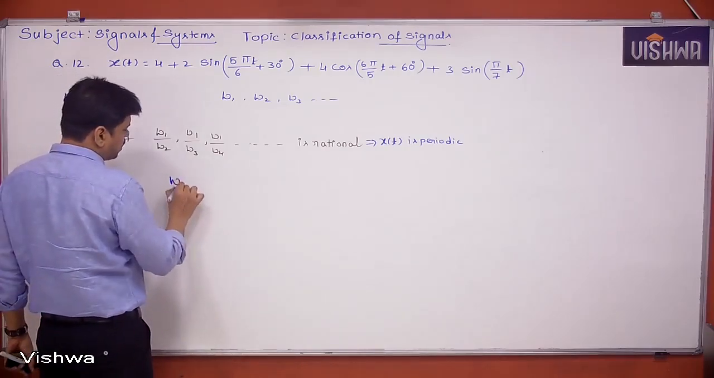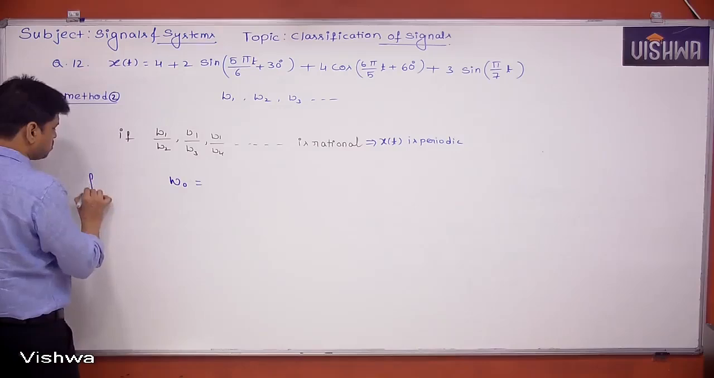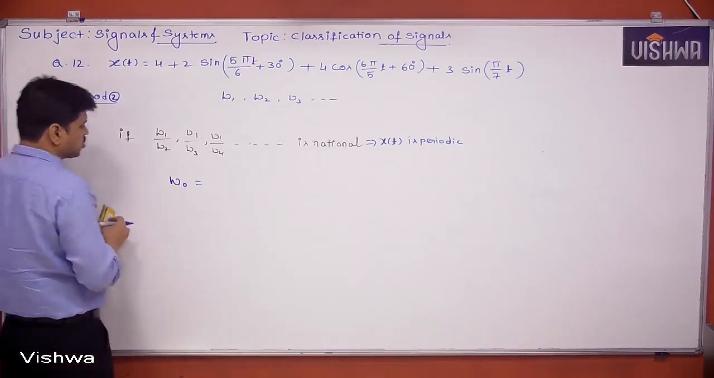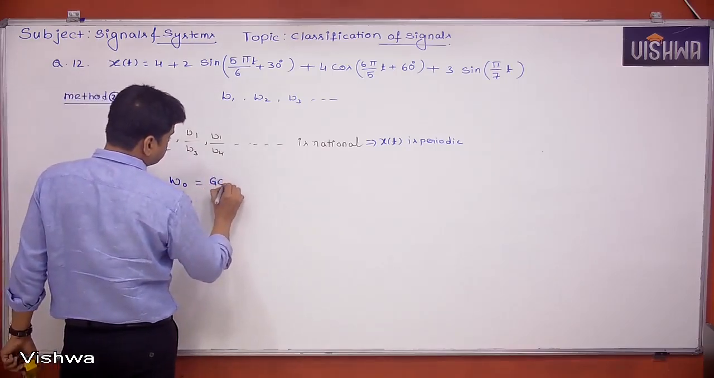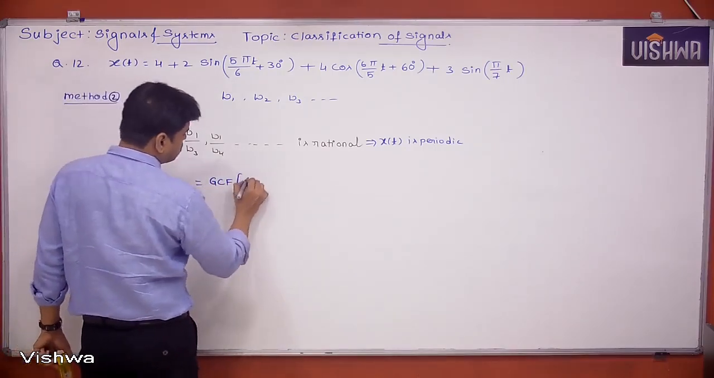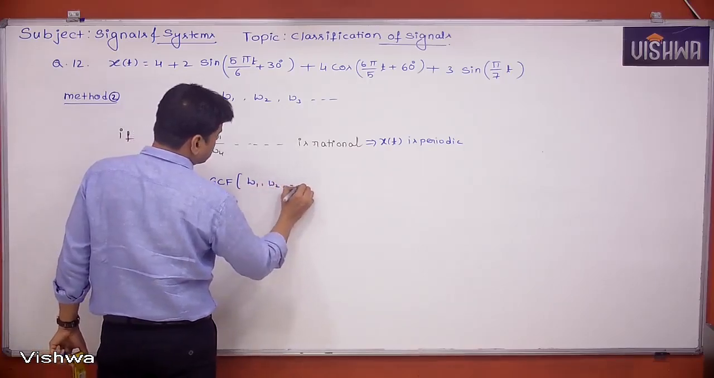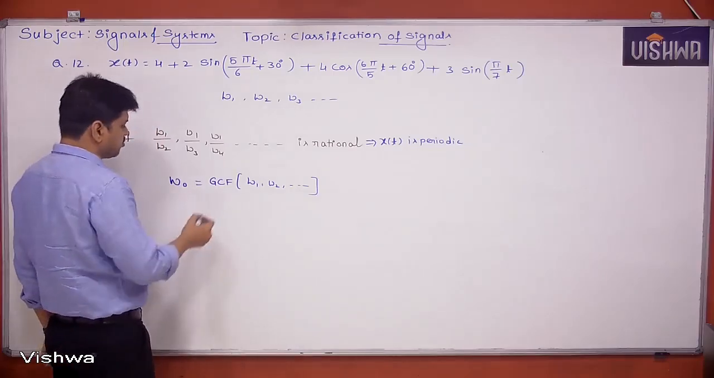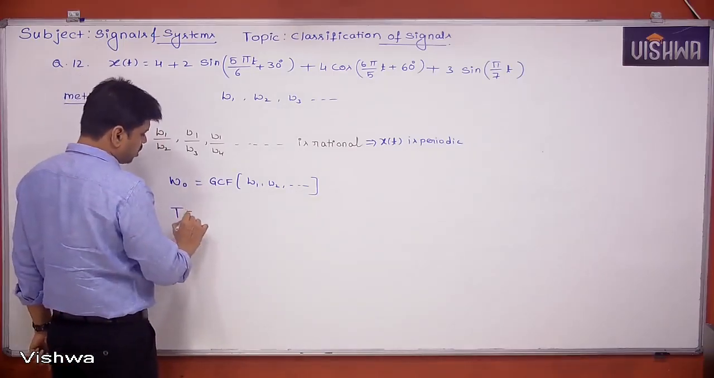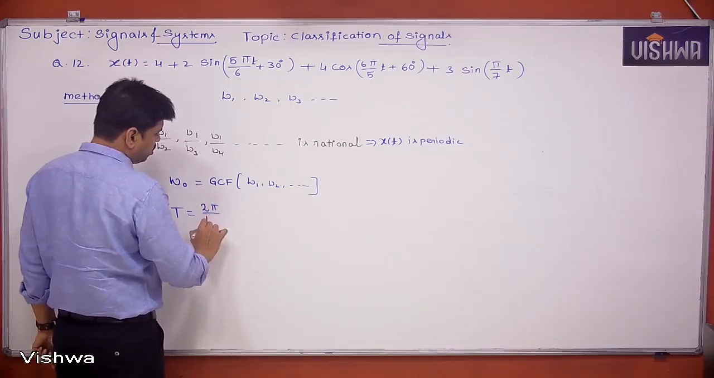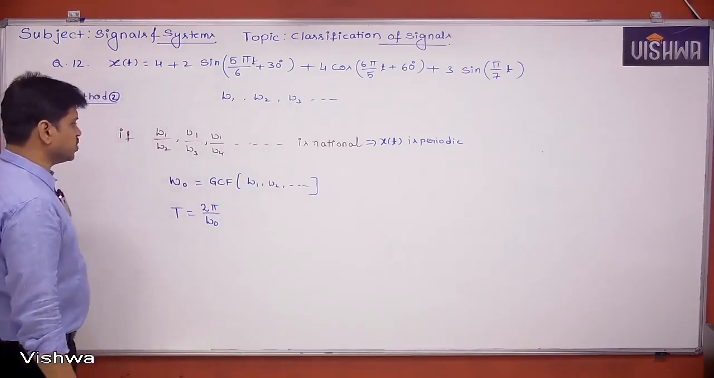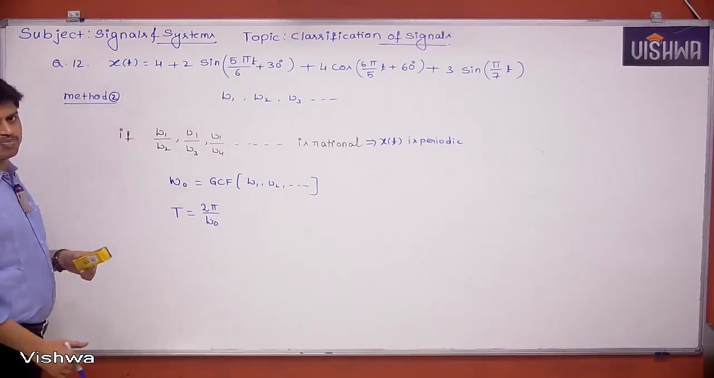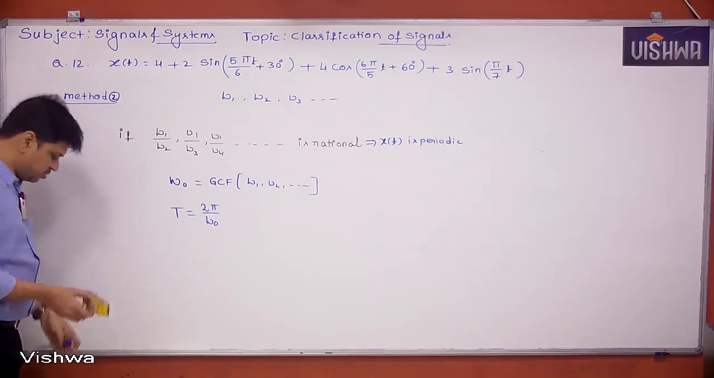First of all, we have to calculate the fundamental frequency. If I try to find out the fundamental frequency, this is going to be the GCF of omega 1, omega 2, and so on. Once we find the GCF, we get omega naught. Once we have omega naught, we can find the period, which is nothing but 2 pi by omega naught. This is the formula we have to use. First take down this, then by this method we can calculate the period for the given signal. Okay, take it. Make it fast.